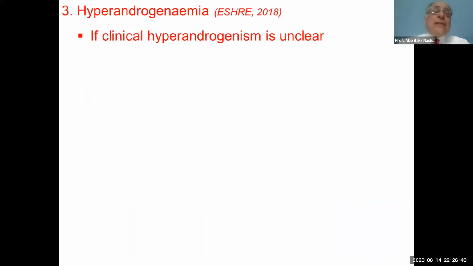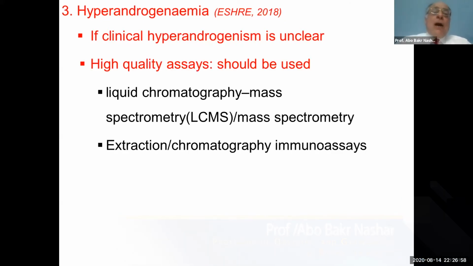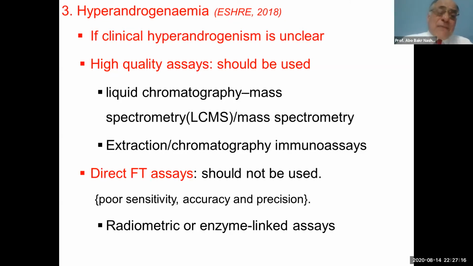The third criterion is hyperandrogenemia, and the definition is very important, as mentioned by Professor Norman. Hyperandrogenemia is of benefit if the clinical hyperandrogenism is unclear. We should use a high quality assay, like liquid chromatography, which is not available in our lab. What is available is the direct assay, like the radiometric or the enzyme-linked assay.